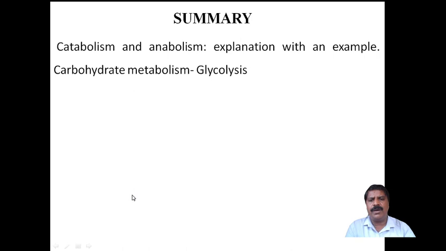So far in this process I have discussed the meaning of metabolism, then the types of metabolism with explanation. Then I came to carbohydrate metabolism, in which I explained the steps involved in the glycolysis process, that is 10 steps. The first 5 are the preparatory phase of glycolysis, and steps 6 to 10 are the payoff phase of the glycolysis process. I hope you understand. Thank you.